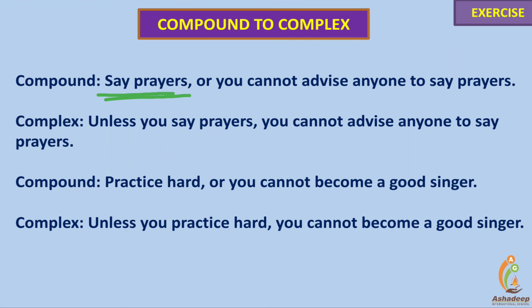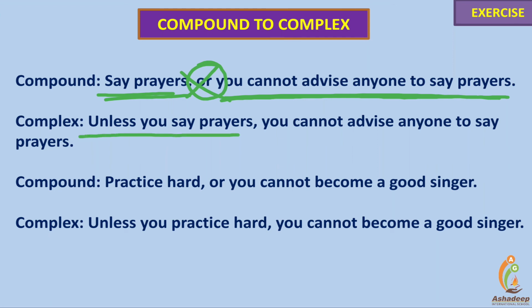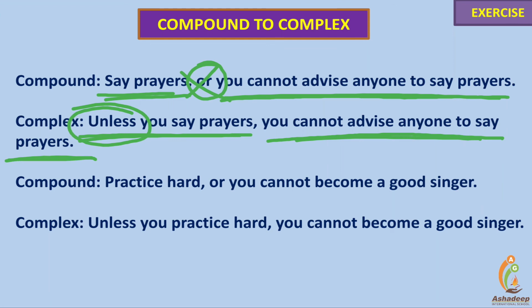Say prayers, or you cannot advise anyone to say prayers. "Or" is a coordinating conjunction. To make it complex, the coordinating conjunction will be removed. Unless you say prayers, you cannot advise anyone to say prayers. "Unless" is the subordinating conjunction. You cannot advise anyone to say prayers is the main clause, while unless you say prayers is a dependent clause, depending on the main clause.